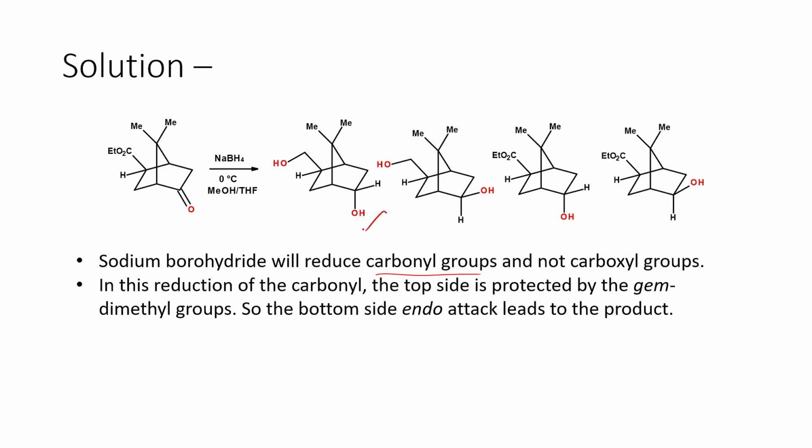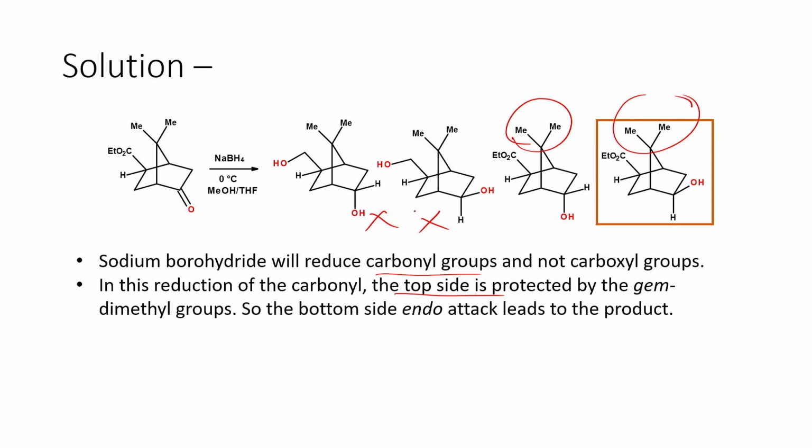So these two are ruled out, and between these two, if the reduction of the carbonyl has to take place, the top side is actually protected by the presence of the gem dimethyl group. So only the bottom side endo attack will take place, and the endo attack leads to the final product, because when we have the carbonyl here, the attack will take place from here. When the attack takes place from here, the hydride will be transferred from here and the OH will go here. So in other words, this is how the product will be formed in this particular reaction.